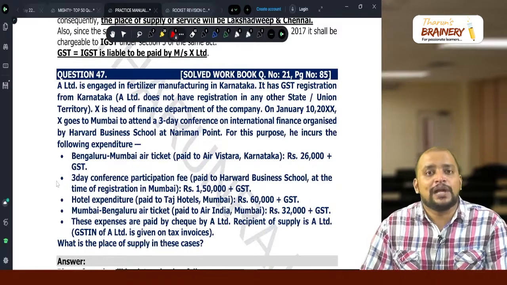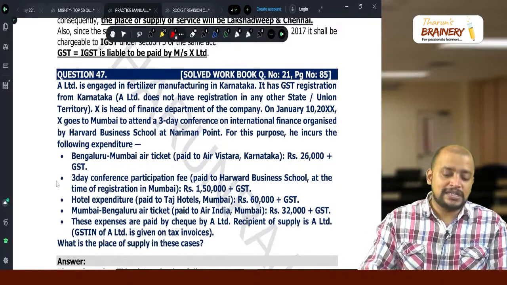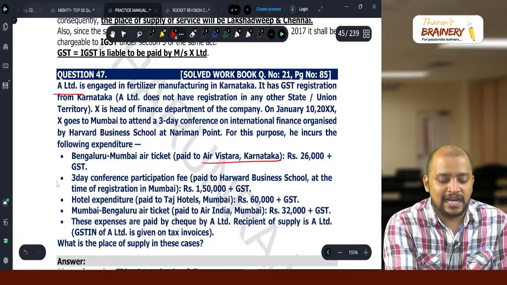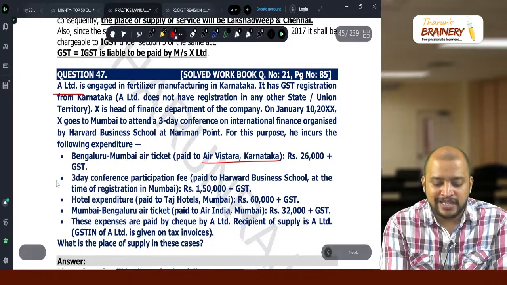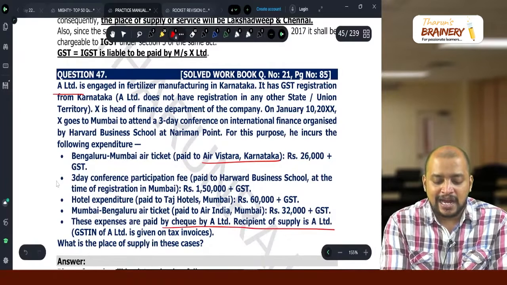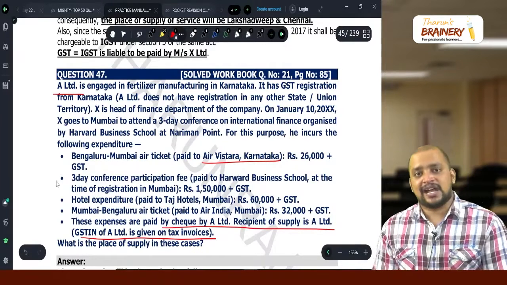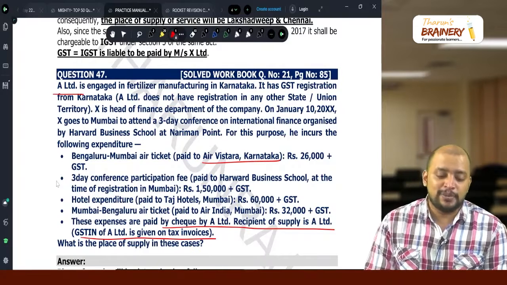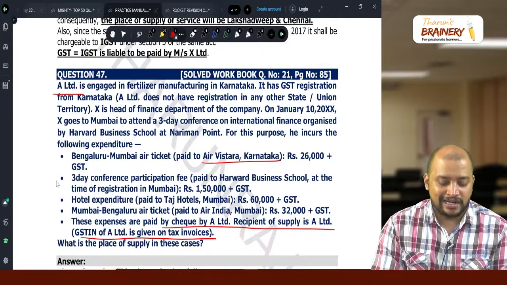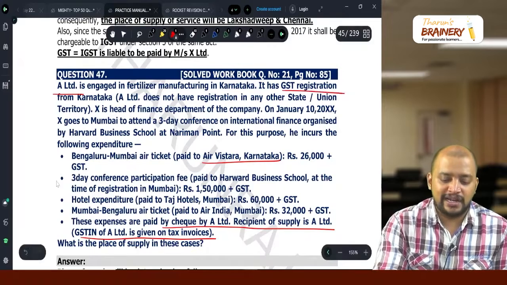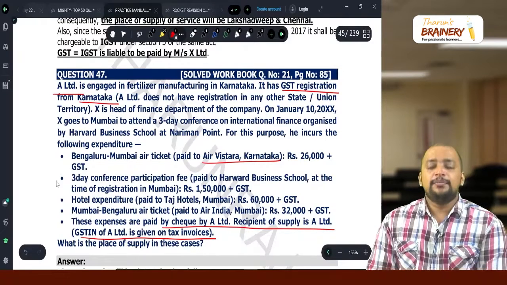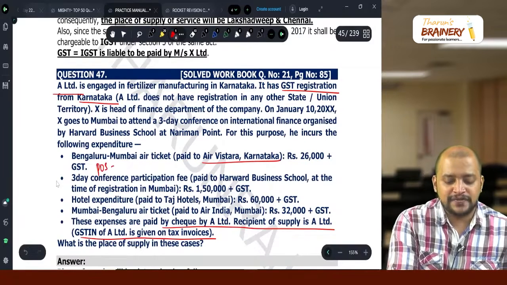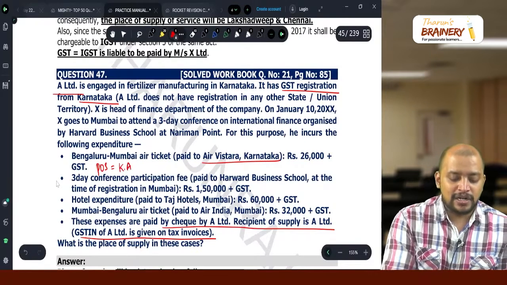First it is section 12. Why section 12? Who is the supplier? Air Vistara, Karnataka. Who is the recipient? A Limited, because all the expenses are paid by cheque by A Limited and the GSTN of A Limited is given in the tax invoice. So A Limited is the recipient. Section 12. B2B or B2C? B2B, because they are registered in Karnataka. So B2B, location of recipient. Therefore, in this case, place of supply will be Karnataka.